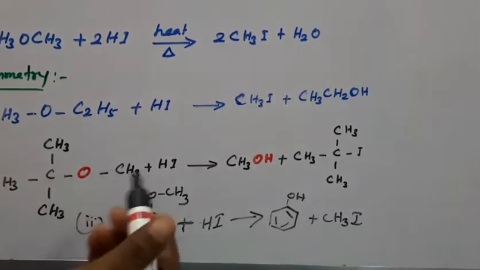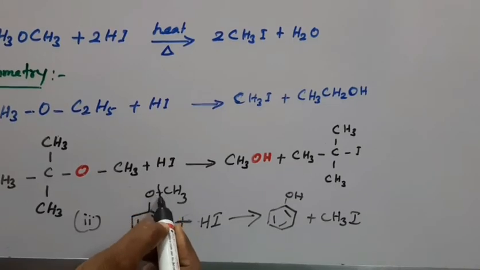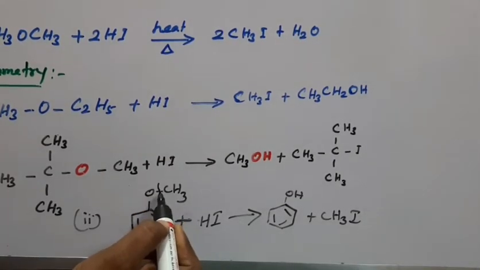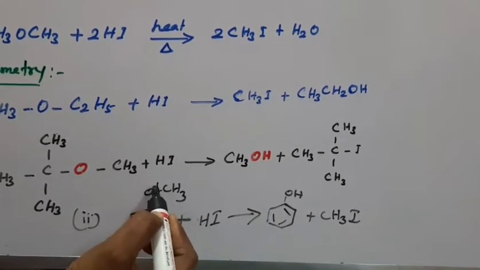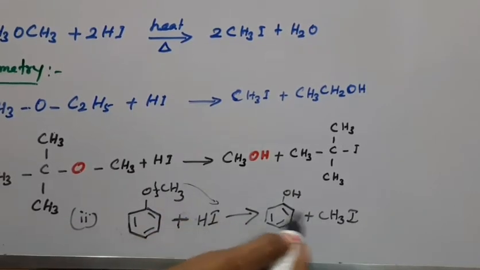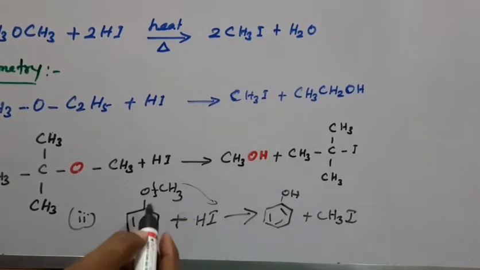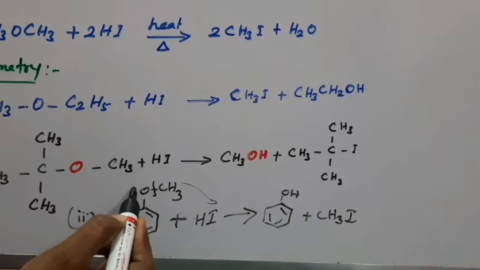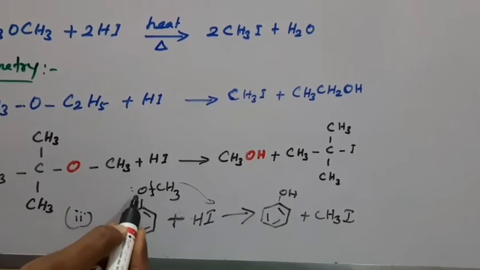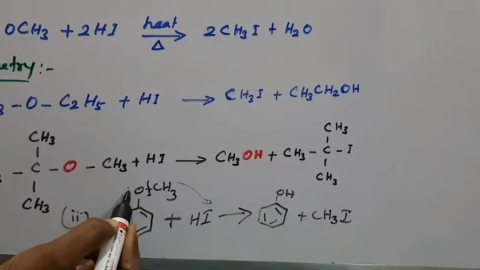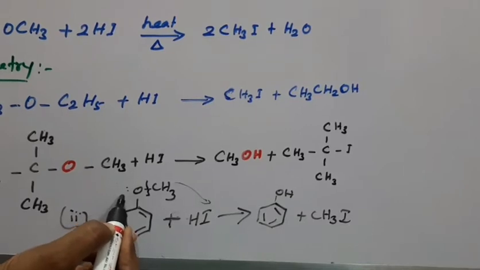Here the bond cleavage takes place. Because the OCH3 cleaves, the hydrogen adds here, and the CH3 goes as CH3I, alkyl iodide. Why? Because this bond is stronger. Here you see that this bond cleaved because this O contains a lone pair of electrons.